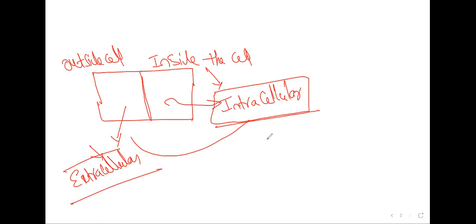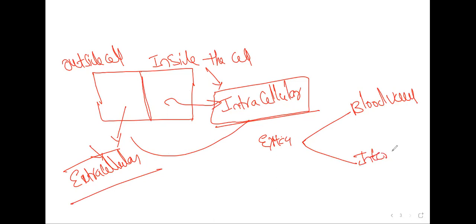Again, extracellular is divided into two portions. One is in the plasma or blood vessel, and the other is interstitial fluid. Interstitial fluid means if there are two cells, between the two cells or two tissues we have space.